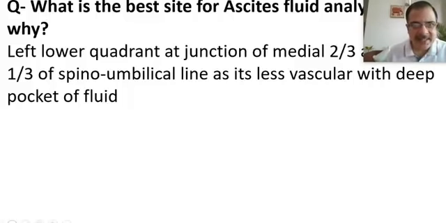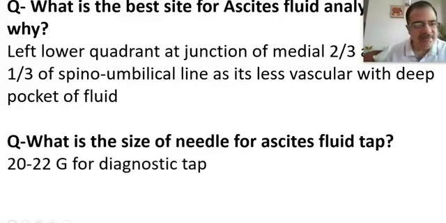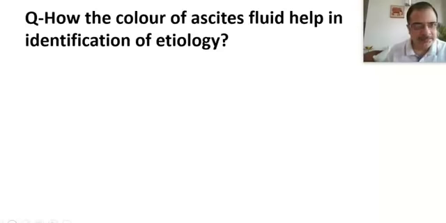And why is this site chosen? Because it is less vascular and there we will get a deep pocket of the fluid, so the yield will be high for the ascitic fluid at that site. Though we can tap on the right side also, that is not contraindicated, but left is more appropriate and the best site. Now, what is the size of the needle for an ascitic fluid tap? If we are going for a diagnostic tap, it is 22 G, while for a therapeutic tap it is 15 G. So that means for therapeutic we need a larger needle.